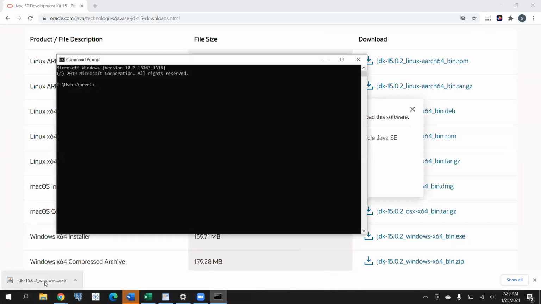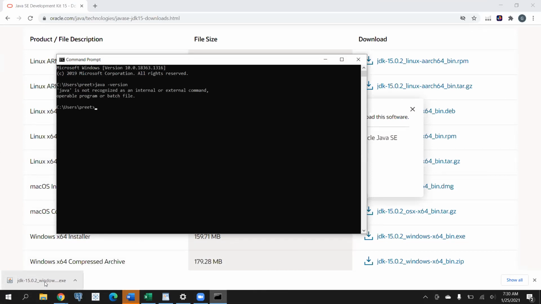Yes. Just type java, then space, minus version, or hyphen version, like this. Just press enter.